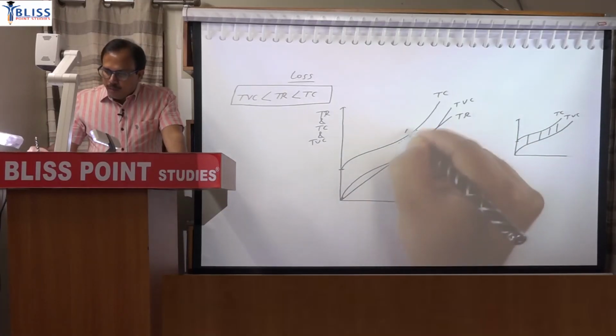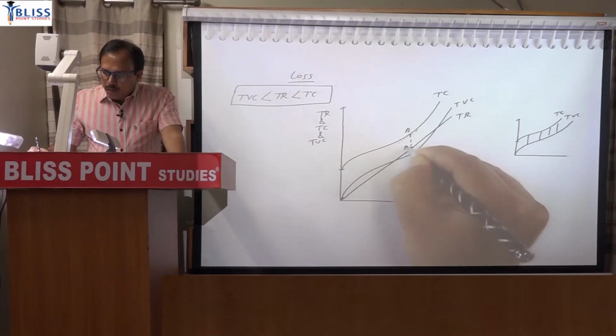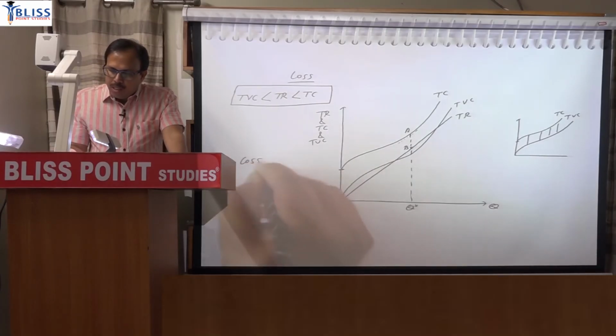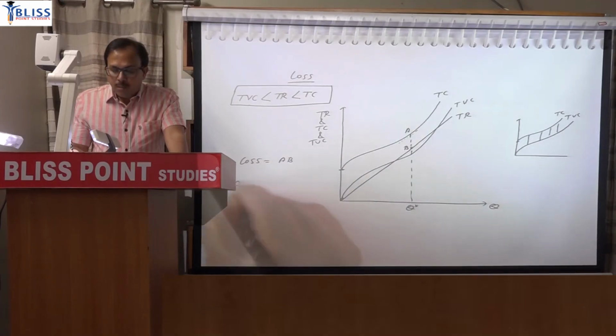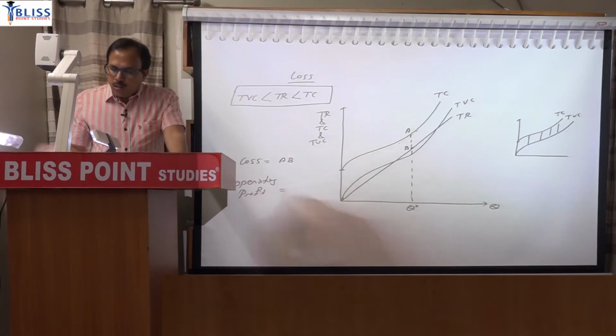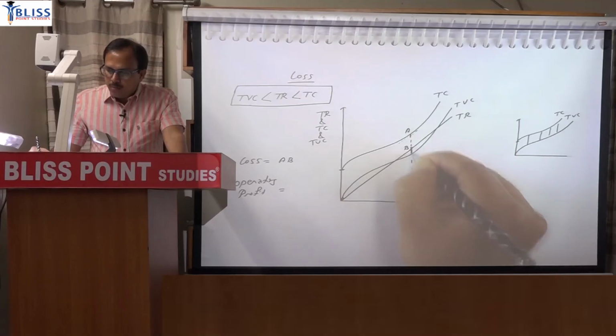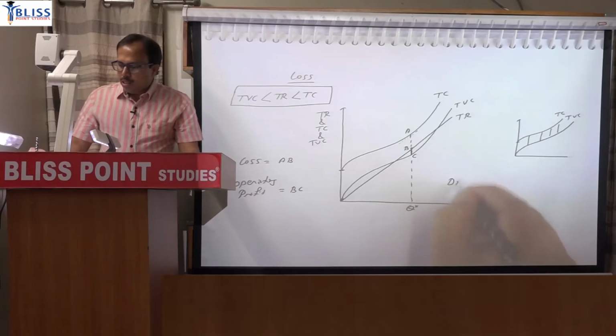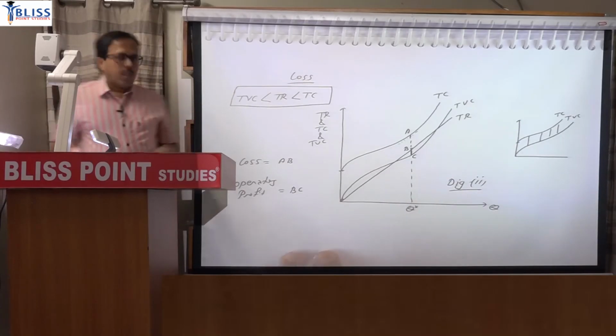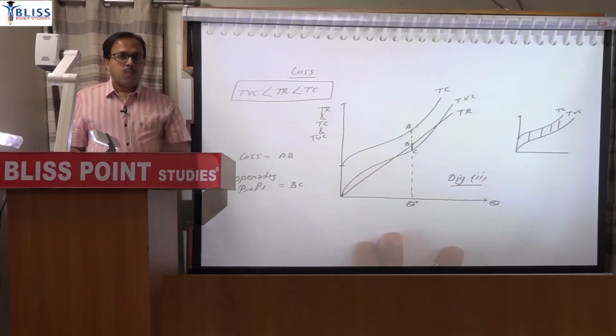So if I mark here A to B, then the loss will be distance A to B. But despite loss, the firm is operating because the firm is having operating profit. So operating profit is this distance B to C. Okay, use it as diagram 2. Okay, clearly mention which area, which distance is profit, operating profit, and which distance is loss.